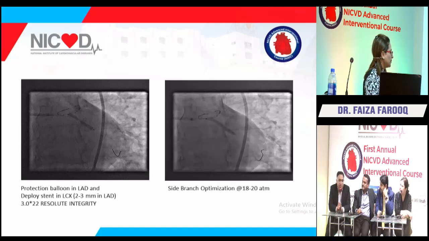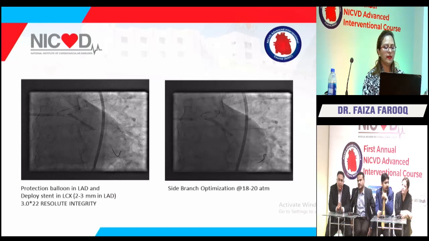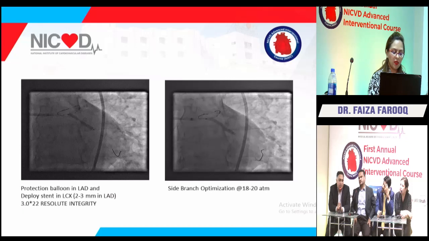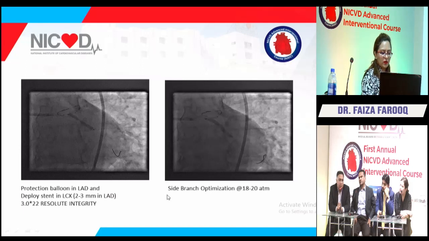Optimization of the side branch is important to protect the ostium of that vessel. That's why we usually use this. Yes, because one of the major issues after a dedicated complex technique is restenosis, mostly at the ostium of the side branch. So it was done. This is a new technique, basically not shown in the old DK crush techniques, that we better use side branch optimization, and high pressure ballooning should be done to further enlarge the ostium of the circ.